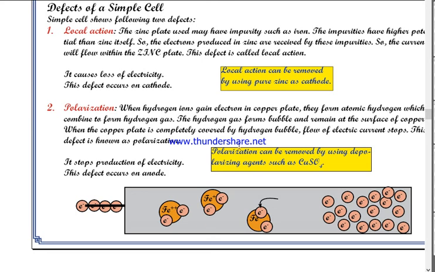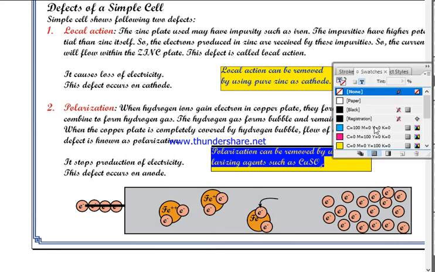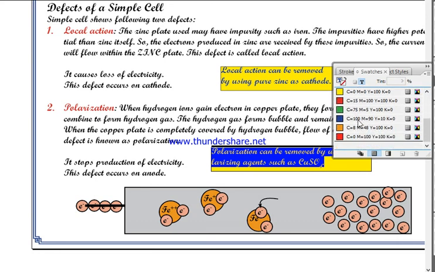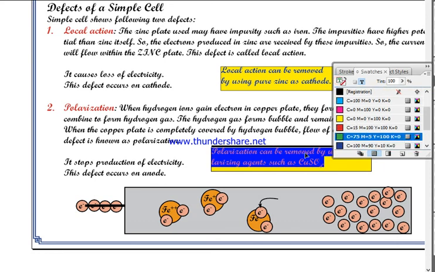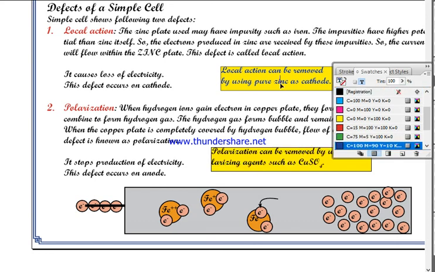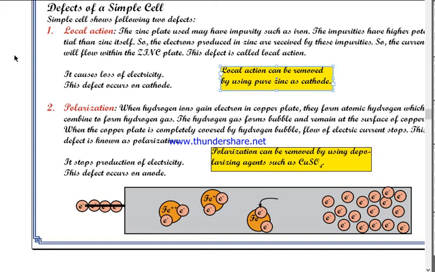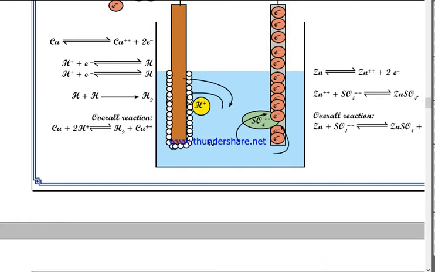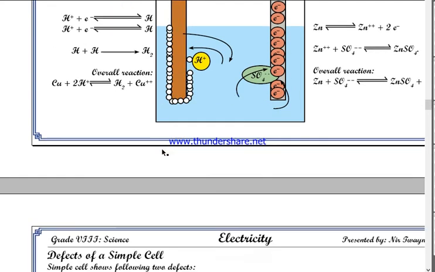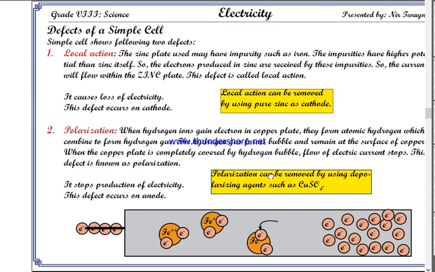What copper sulfate does is that as soon as hydrogen is formed, it reacts with hydrogen. So if you add copper sulfate in battery, then that will react with hydrogen, and the hydrogen bubbles cannot stay on the surface of the copper plate. That is how you can remove polarization.